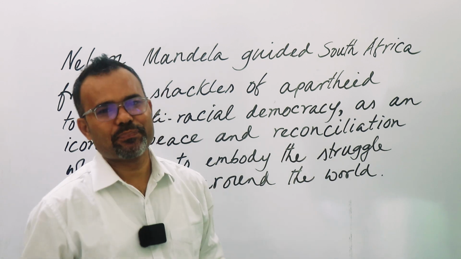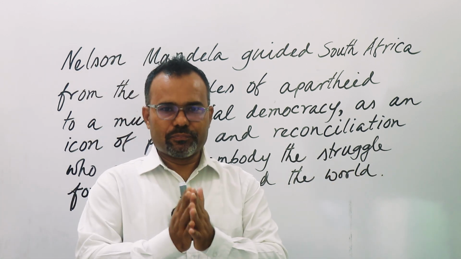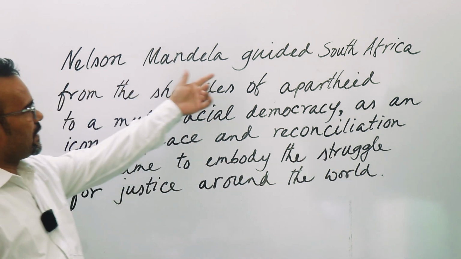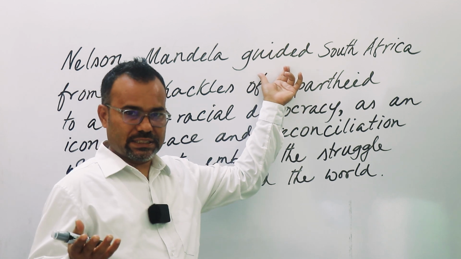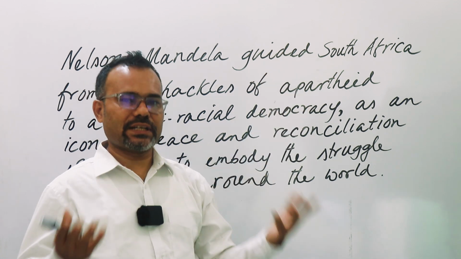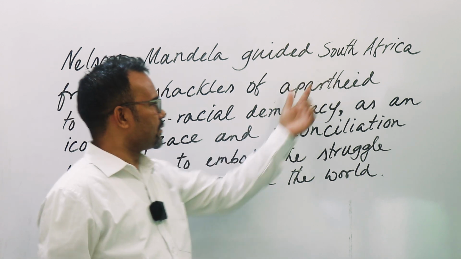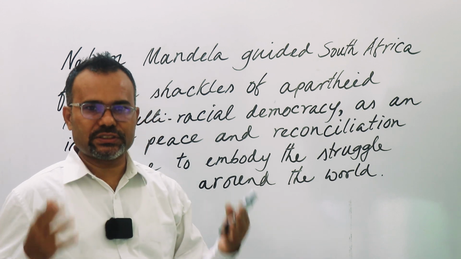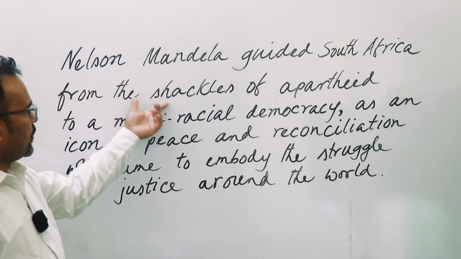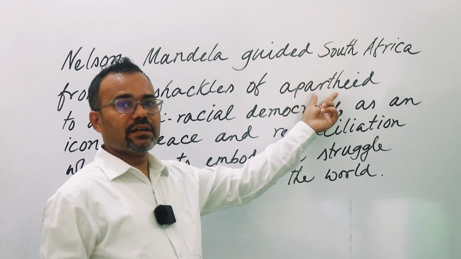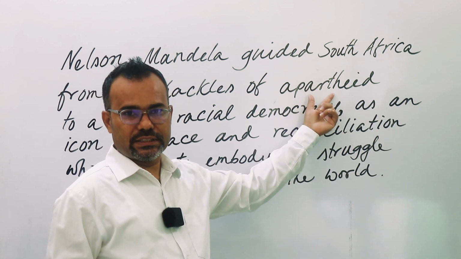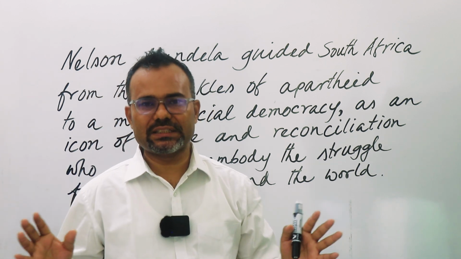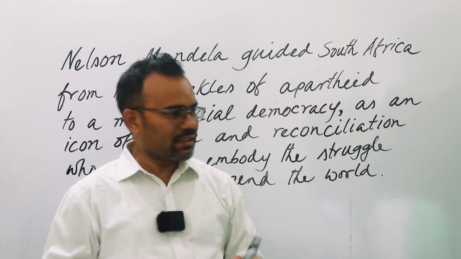A long sentence. Okay, let's break it down and we will try to understand different parts. Nelson Mandela guided, that means Nelson Mandela was the leader, and he guided means he directed, he led, okay, South Africa from the shackles. Shackles means chain, obstacles, challenges, etc. So shackles of apartheid. Let's learn the pronunciation here. Apartheid. Some people say it one way, but actually this is not correct. This is apartheid. Okay, apartheid.